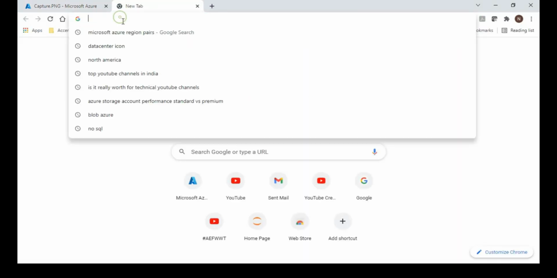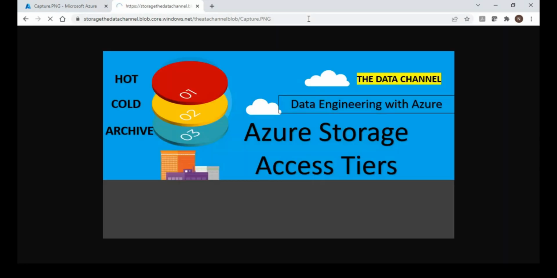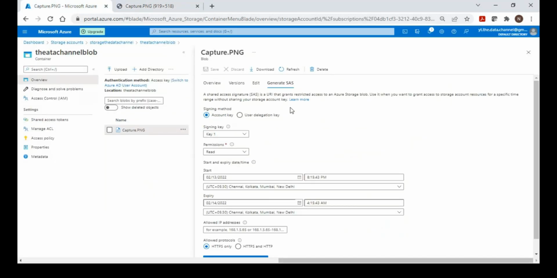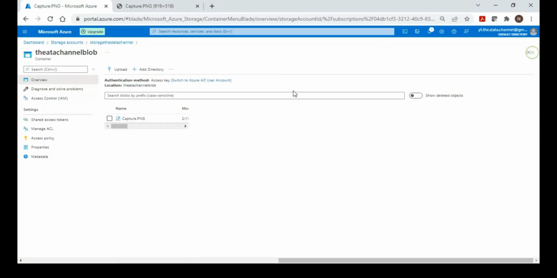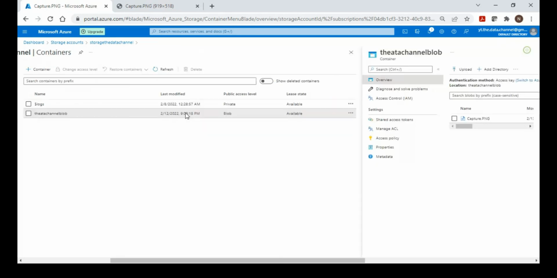Now I have taken this URL, which is the URL of the particular file I uploaded in the blob. When I hit this URL, I'm able to see the image which I uploaded. That is the universal URL, so you can access it from anywhere in the globe. If you have this URL, please note that it should not be private. As you can see here, it is not private.